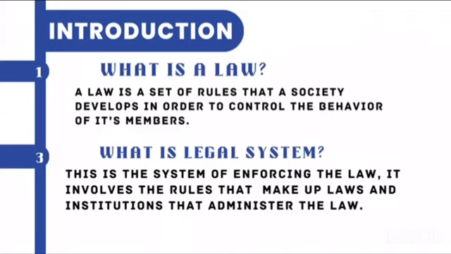When we put together institutions such as the courts and the police service together with the law itself, that's what we are calling the legal system. I hope you now understand what a law is and a legal system.